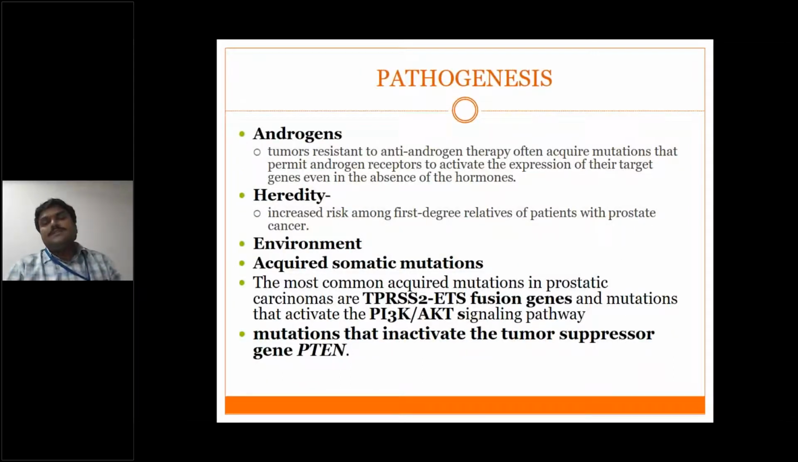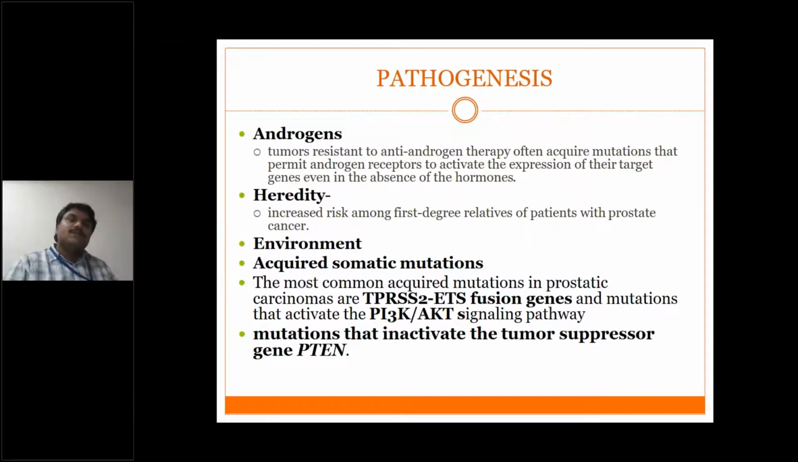Next, the pathogenesis of prostate cancer. The most important factor again here is androgens. The most important stimulator is dihydrotestosterone. Testosterone will be converted into dihydrotestosterone with the help of 5-alpha reductase. This dihydrotestosterone is a very potent hormone which will act on both the epithelial and stromal elements of the prostate. What happens is it will stimulate cell proliferation.